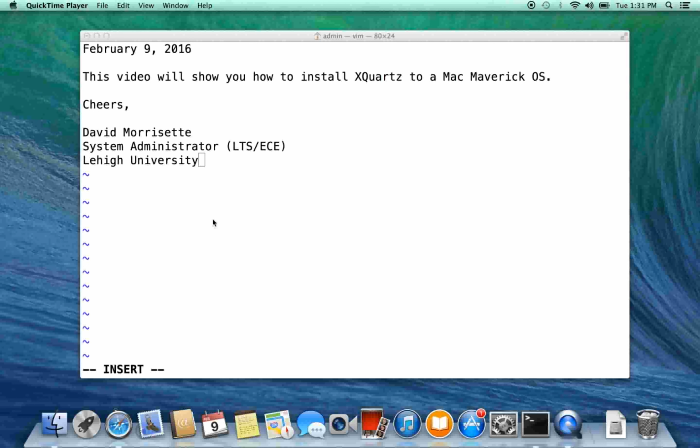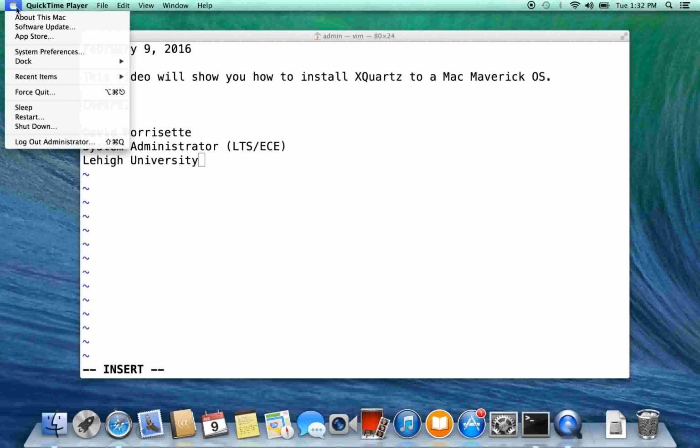Hello, we're going to make a video today, and this video will show how to install Xquartz to a Mac system running the Mavericks OS. This actually will show how to install Xquartz on any machine running a Mac operating system greater than 10.6. Here's how you find out about that 10.6 and if this particular Xquartz will work.